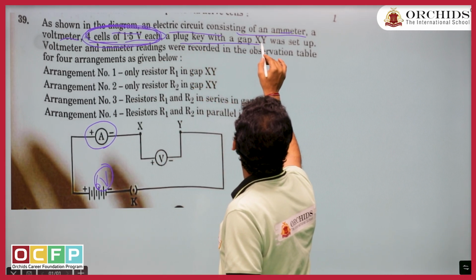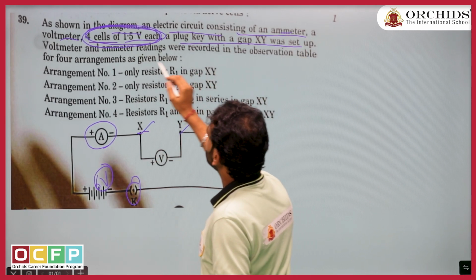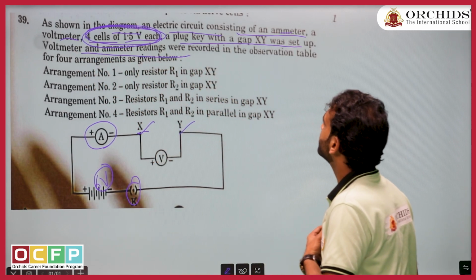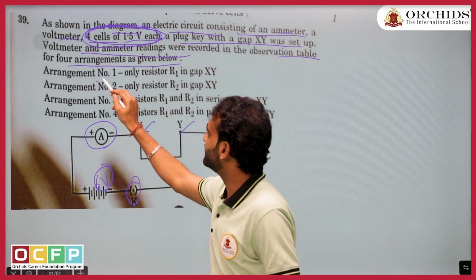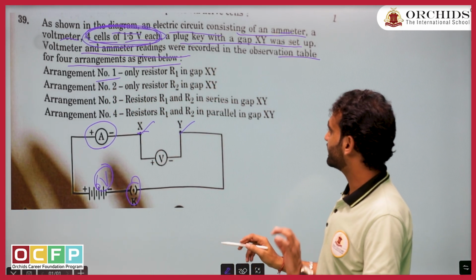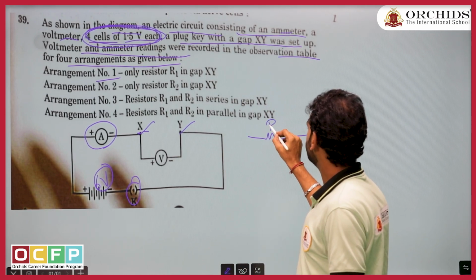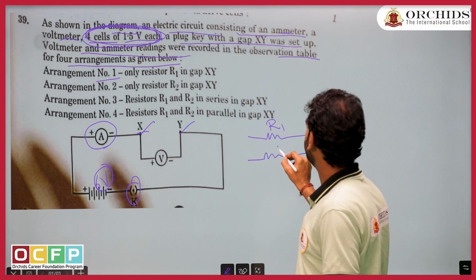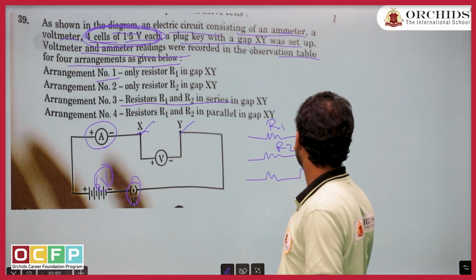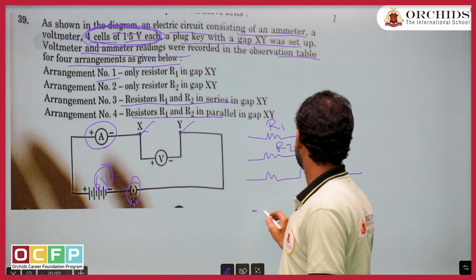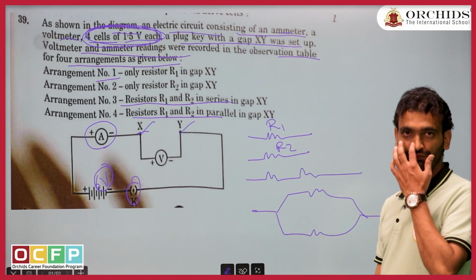Plug key with the gap of XY. Can I see it? Yes. This is the gap. It is set up. Voltmeter and ammeter readings were recorded in the observation table for each arrangement. What is arrangement one? Only resistor R1 in the gap. So there are 4 possibilities: either we use only R1, or only R2, or both R1 and R2 in series, or in parallel. These are the 4 possible combinations.